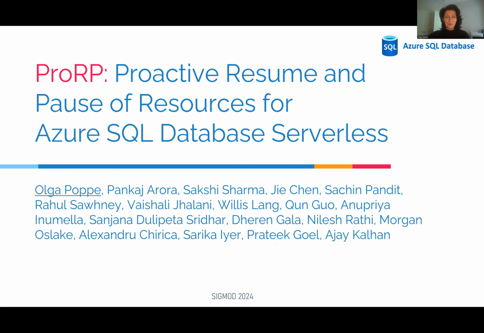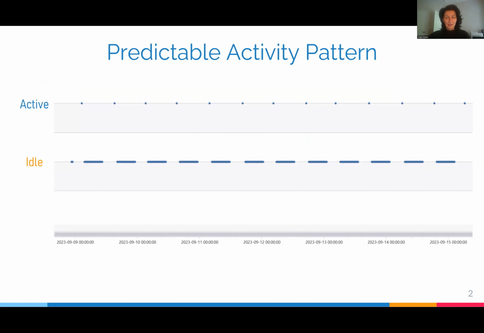Today, I would like to present our work on proactive resume and pause of resources for Azure SQL database serverless. We have analyzed hundreds of thousands of serverless databases worldwide and concluded that many of them have a predictable resource usage pattern. For example, this database is active during a very short period of time at the same time during the day, and it's idle otherwise. We want to leverage such predictable patterns to allocate resources if and only if they are used by the customers. In this way, we make sure that we guarantee high quality of service to the customers and avoid wasting resources.